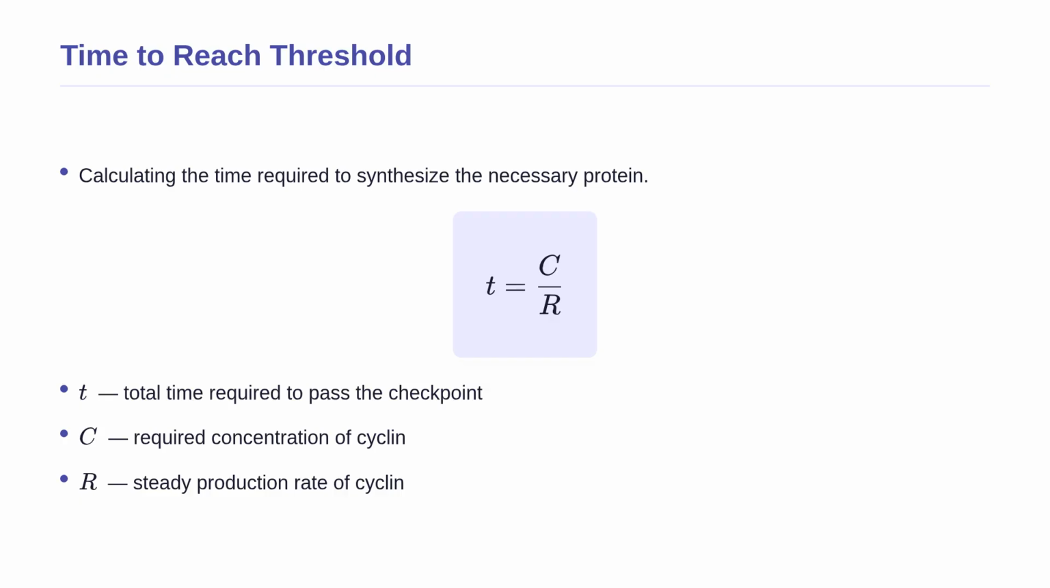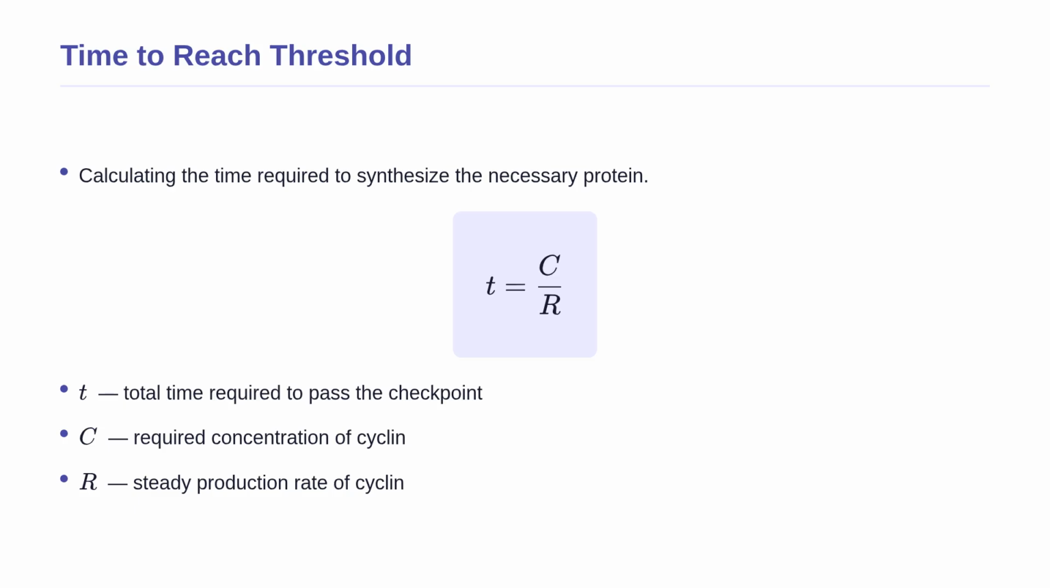Now that we know how much cyclin is needed, this leads us to an important question. How long will it take to produce it? We can find this using a simple rate equation. The time, T, equals the required concentration of cyclin, C, divided by the production rate, R.